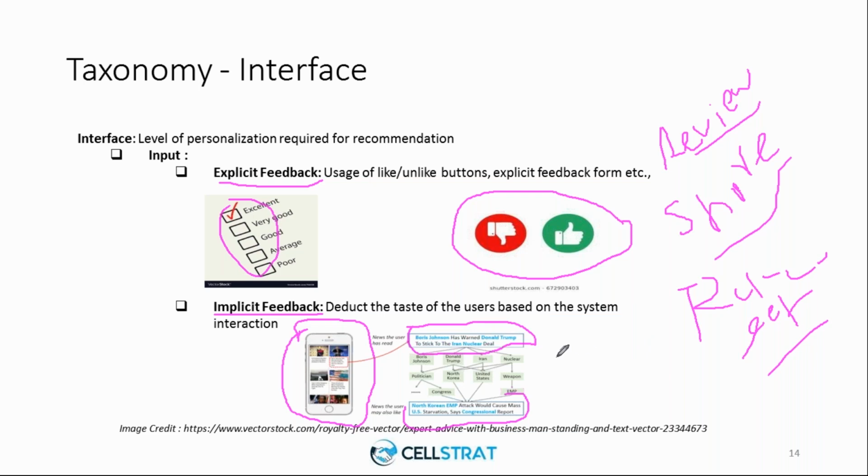And we all have cookies in our system. So cookies play a key role for implicit feedback, right? Because cookies store all your preferences, your browsing history, everything. So all those things are considered to come up with the profile about you, and that is what is considered for implicit feedback.